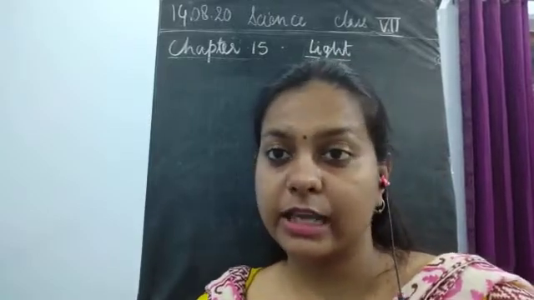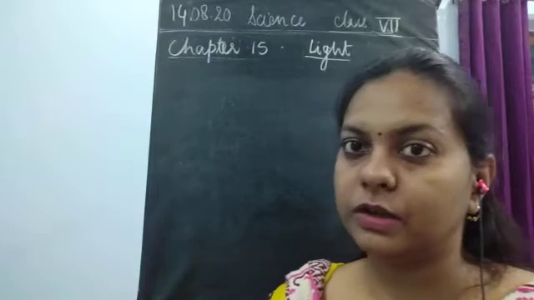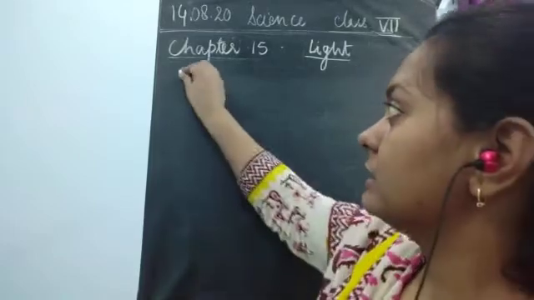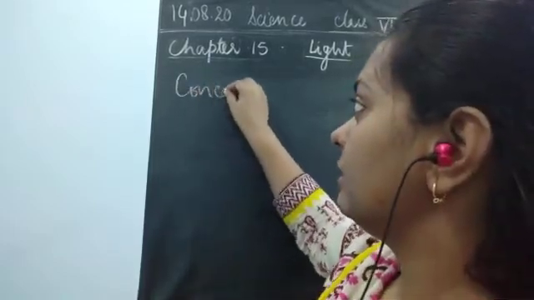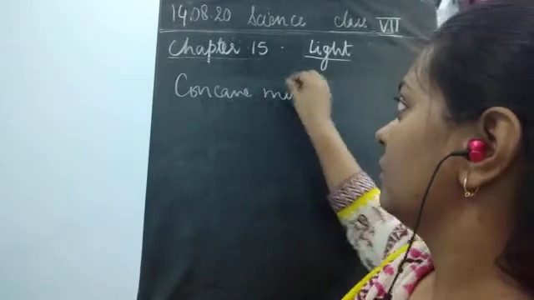If we are studying the spherical mirrors or the curved mirrors, it is known as the concave mirror and the convex mirror.